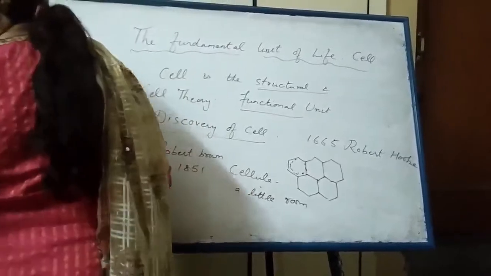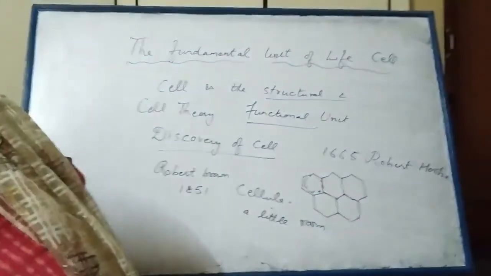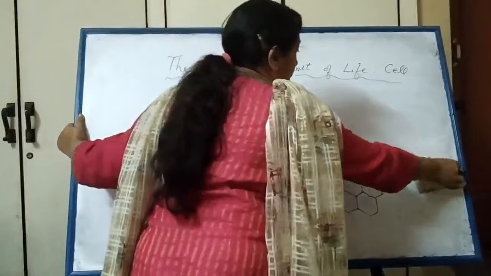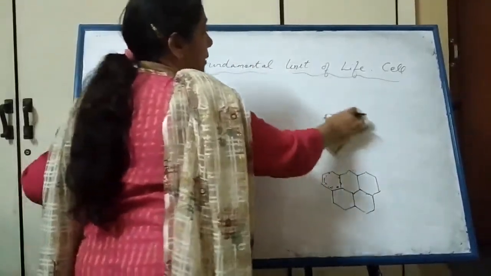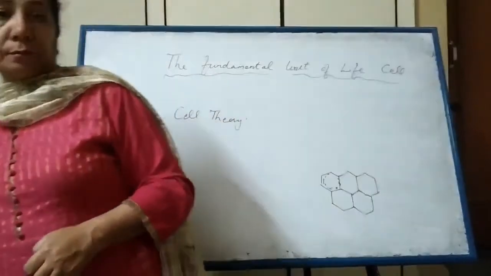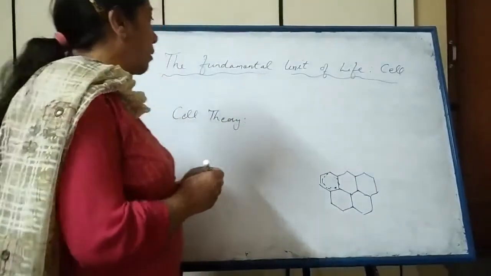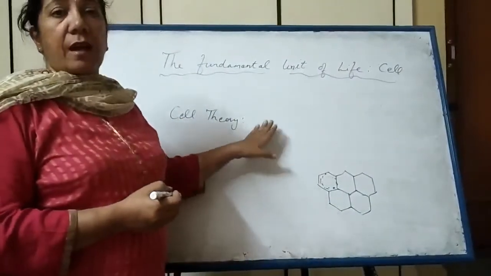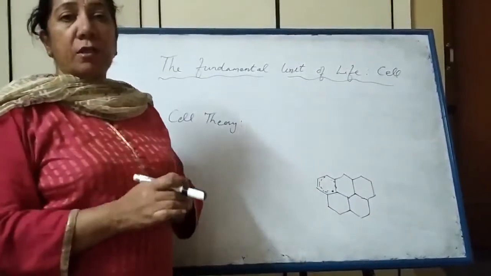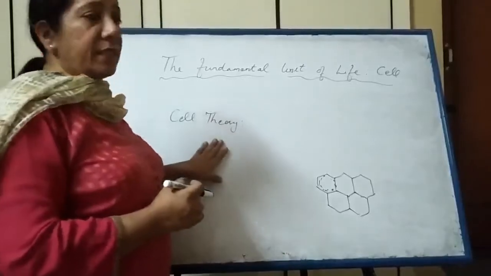Students, now I will tell you the points of cell theory. You have to learn these points. First point is, all the organisms start their life as a single cell. Secondly, new cells arise from pre-existing cells.